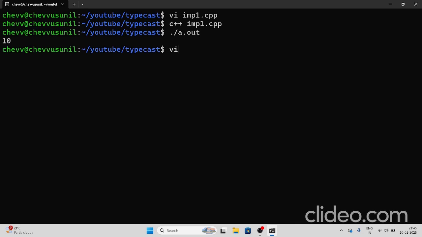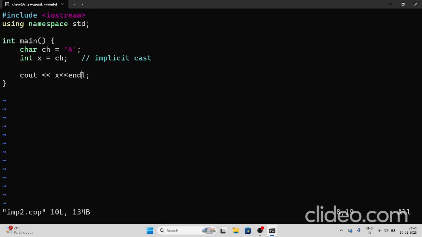And one more example. Here is example 2. Here we assign a character variable with the capital A. Actually, we have ASCII values. The ASCII value is 65, and that will be stored into an integer variable without any external typecasting.